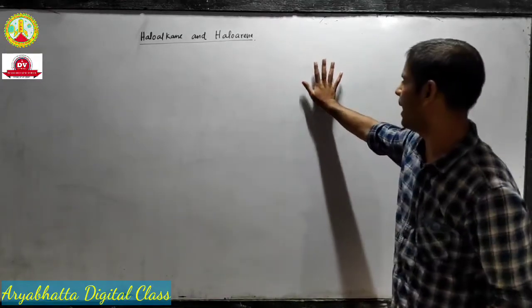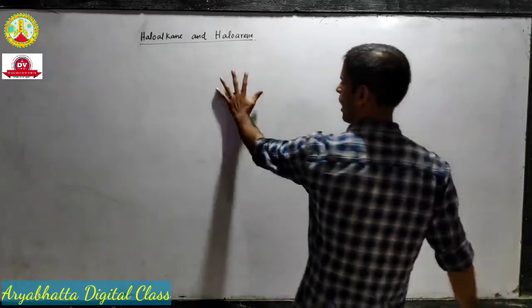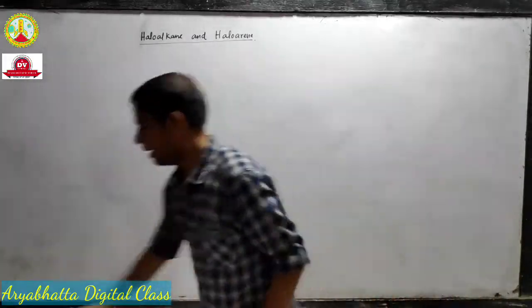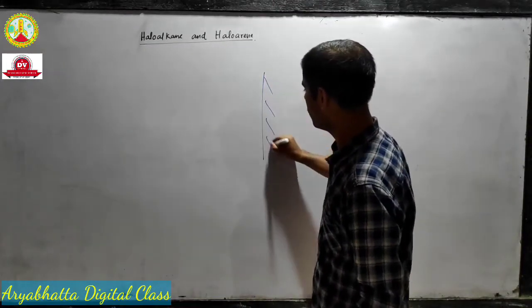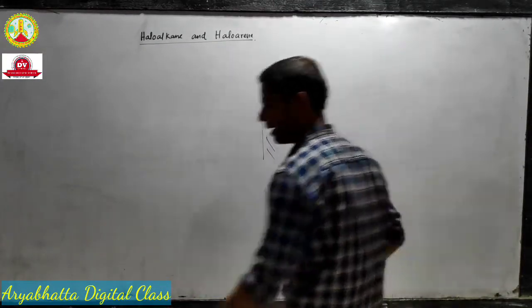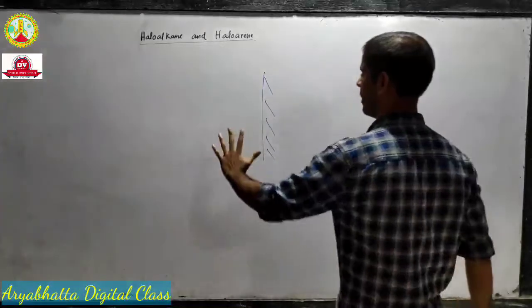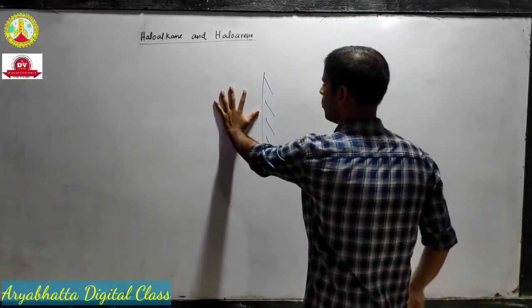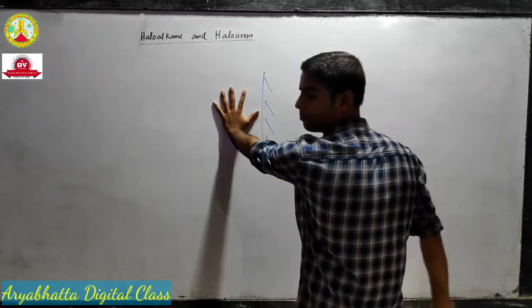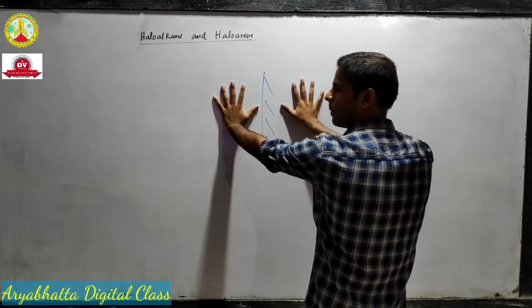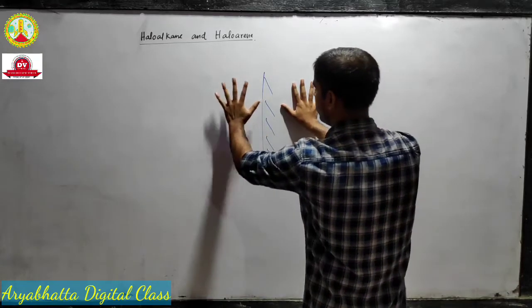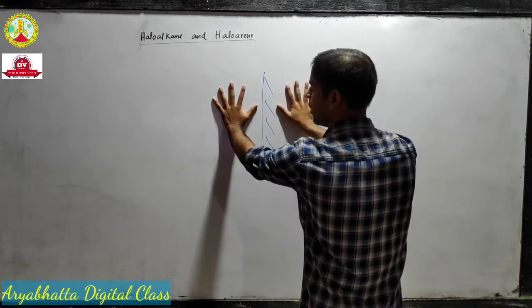Suppose this is my hand, and I have a plane mirror over here. This is my left hand, and I put it near the mirror, so I will get an image like this. It's easy to understand that the left hand image will be my right hand.